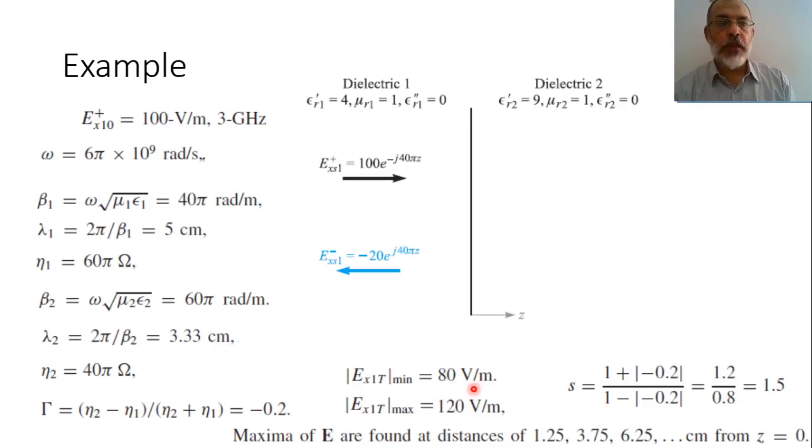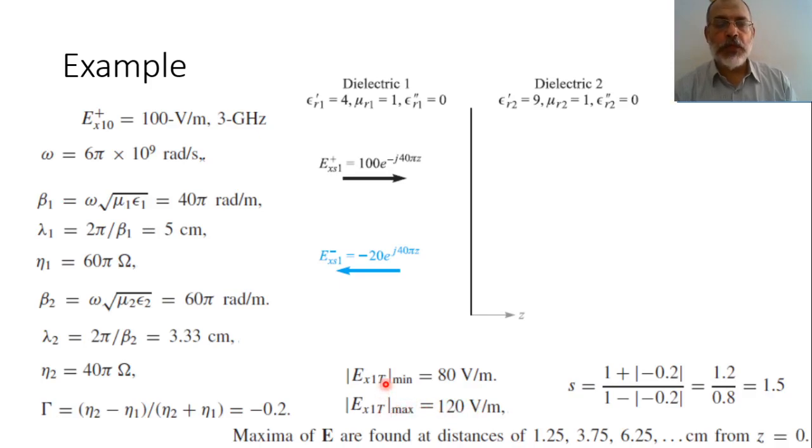On the other hand, the maximum electric field, or the peak of the standing wave pattern, would be 1 plus the magnitude of the reflection coefficient. The magnitude of the reflection coefficient is 0.2. So 1 plus 0.2 would be 1.2, multiplied by the amplitude of the incident electric field. So 1.2 multiplied by 100 would be 120 volt per meter.